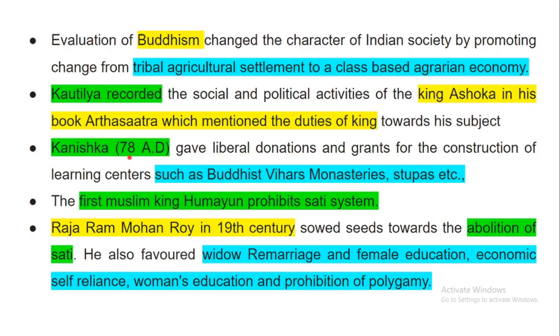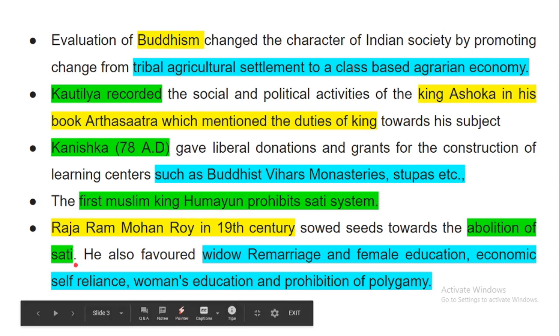Now, Kanishka, 78 AD, gave liberal donations and grants for the construction of learning centers such as Buddhist viharas, monasteries, and stupas. So Kanishka gave donations and grants for the construction of learning centers, that means education centers, such as Buddhist viharas, monasteries, and stupas. The first Muslim king Humayun prohibited the sati system. So the sati system was prohibited by the first Muslim king, Humayun.